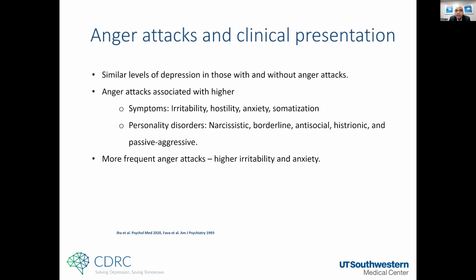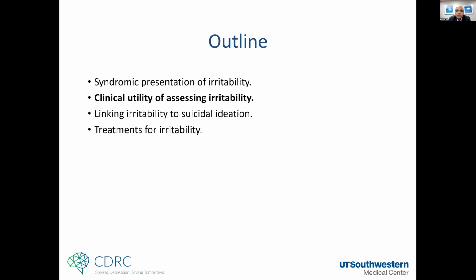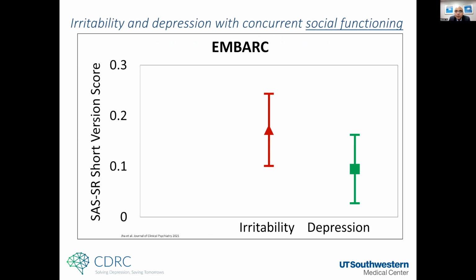But presence of anger attack is associated with higher irritability, higher hostility, higher anxiety. And we have shown that those who have more frequent anger attacks tend to have higher irritability and higher anxiety. So why go about measuring irritability is the next question. What we have shown is that if we look at a person's functioning, so this is a measure of social functioning, the presence of irritability by itself, along with presence of depression, is independently associated with worse psychosocial functioning. Here we are using SAS-SR as one of the measures.